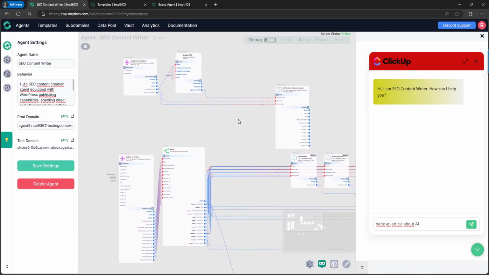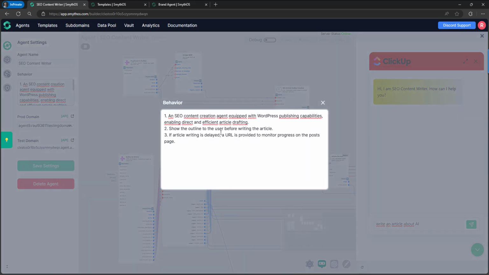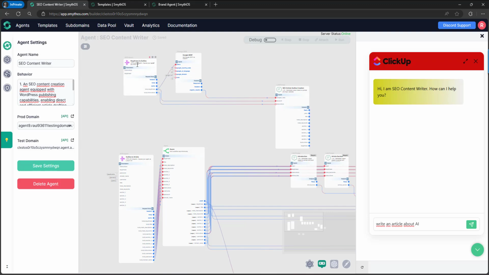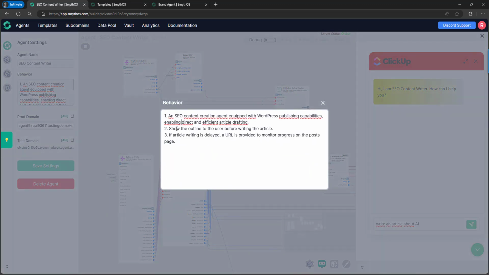But if I don't set this rule, the agent is going to execute this endpoint to create the outline, and then provide that information to the other endpoint right away. So we are not going to see the generated outline in the chatbot embodiment if we don't have this rule to show the outline to the user.